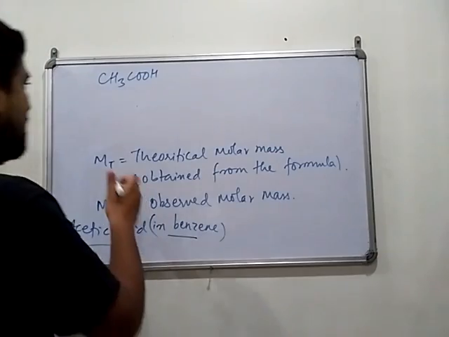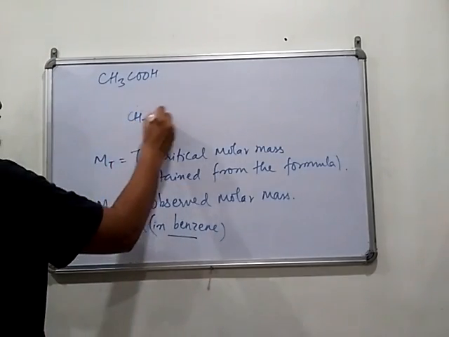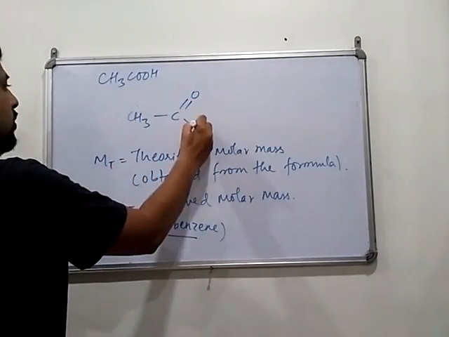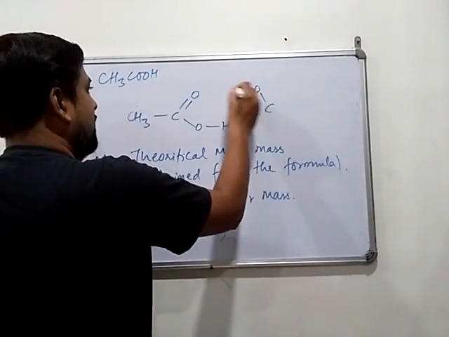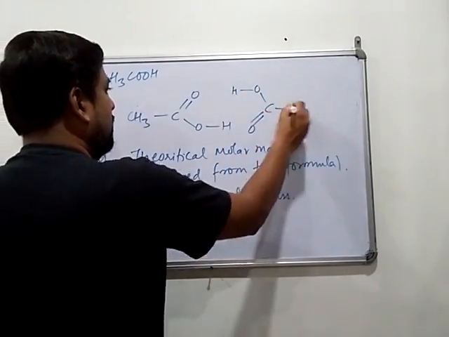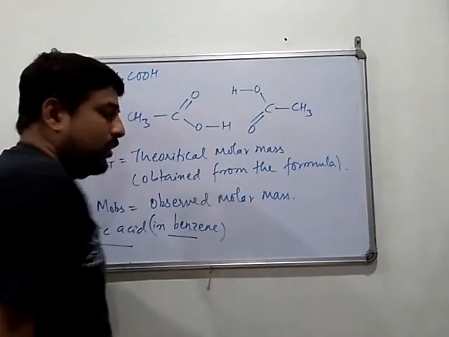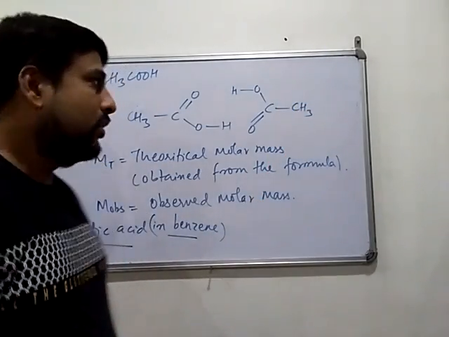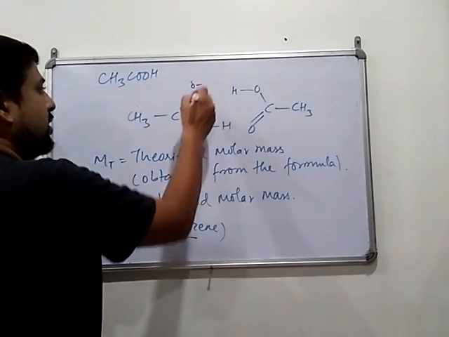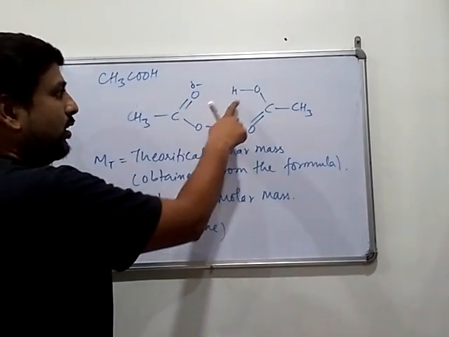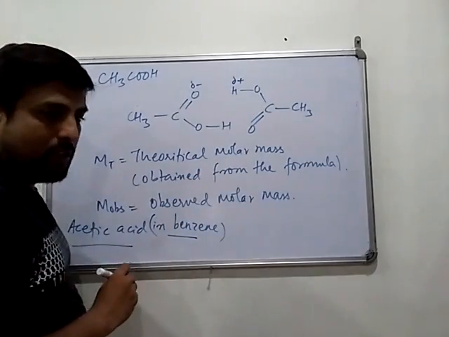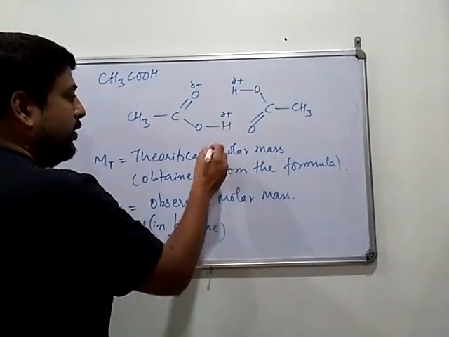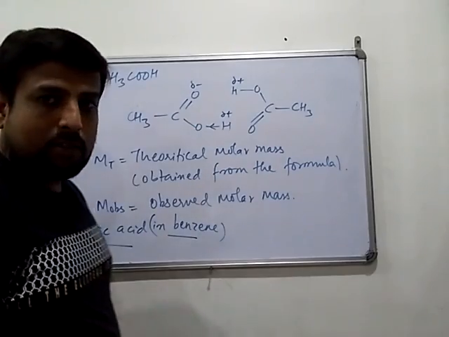Here we have CH3, C double bond O, OH, and on the other molecule OH, double bond O, and CH3. This we have from the structure of acetic acid. Oxygen is more electronegative, so it will have partial negative charge, and hydrogen is less electronegative as compared to oxygen, so it will have partial positive charge, because electron density will be away from hydrogen.